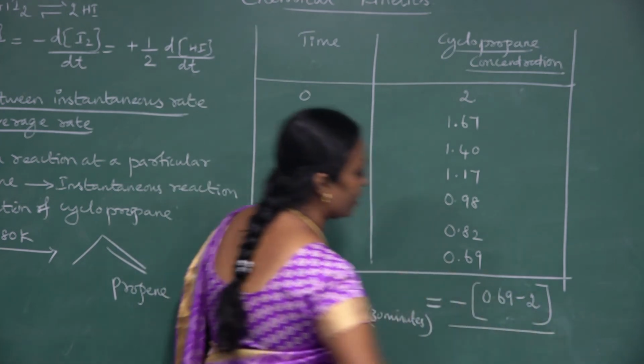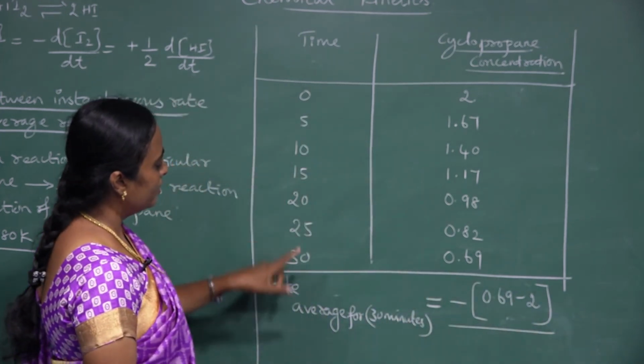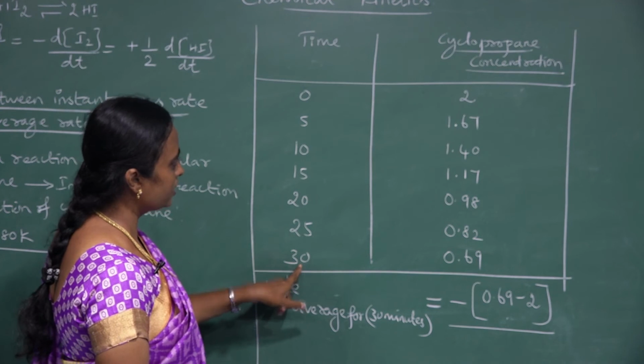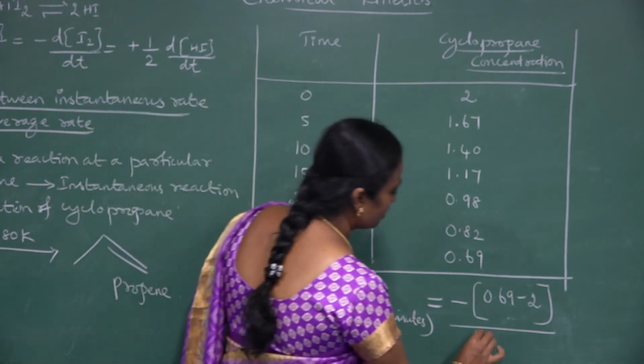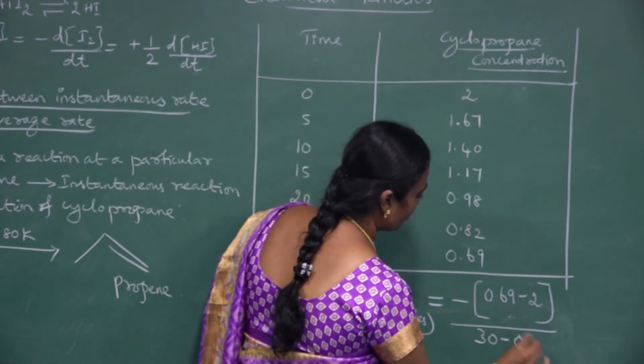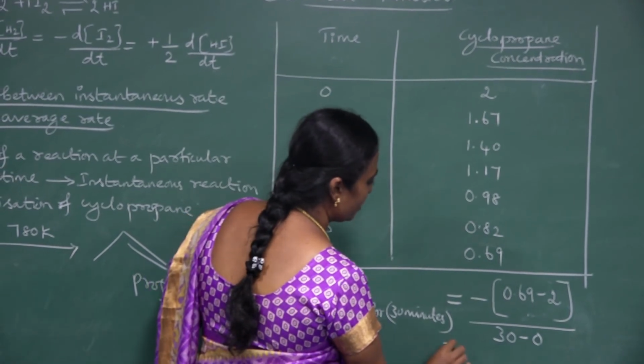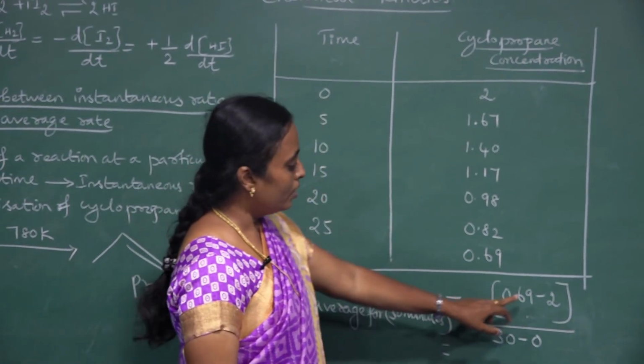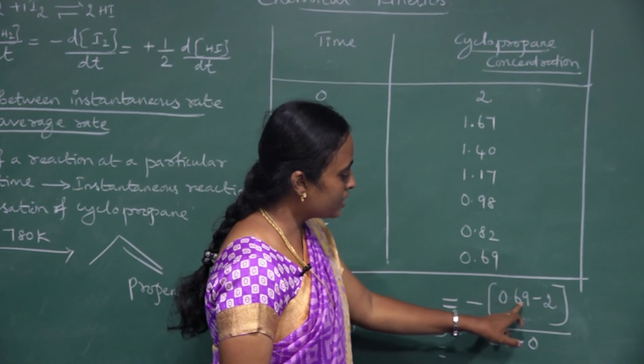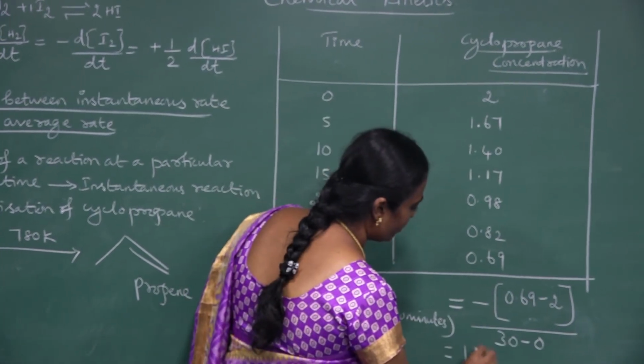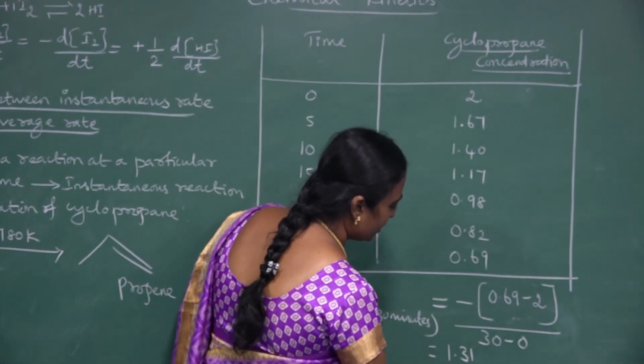In the same way, what is the time factor? The time reaches 30 and the initial is 0, so 30 minus 0. So it is 0.69 minus 2, which gives minus 1.31, divided by 30.